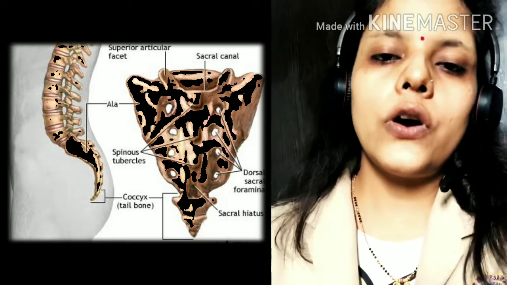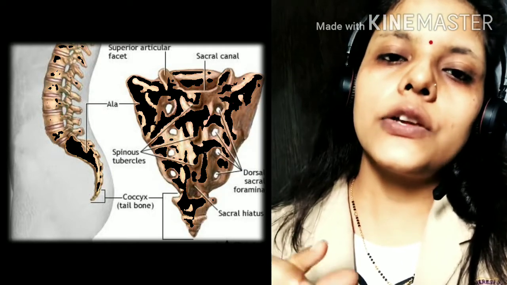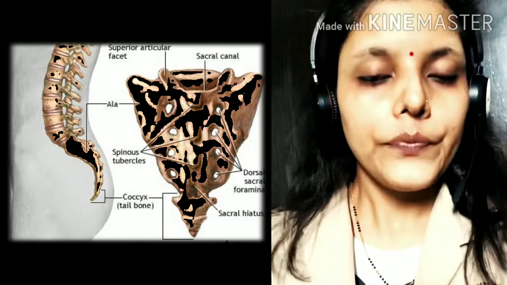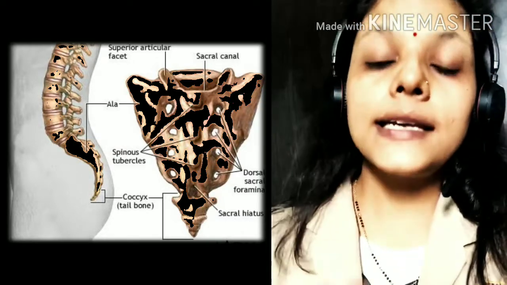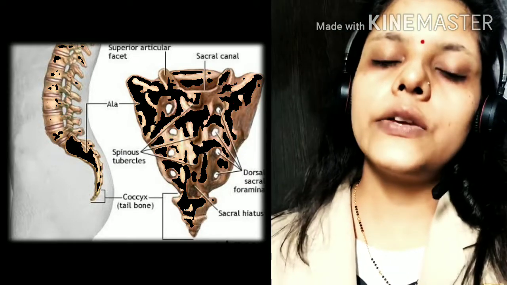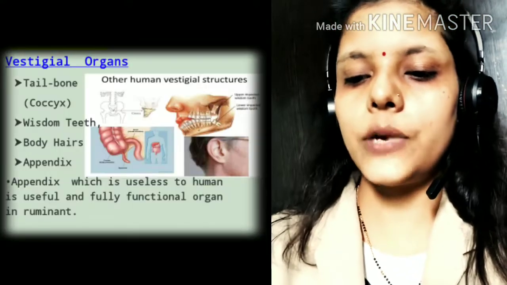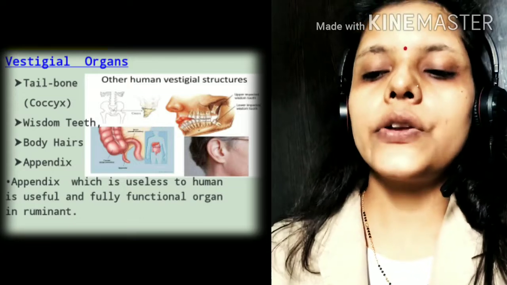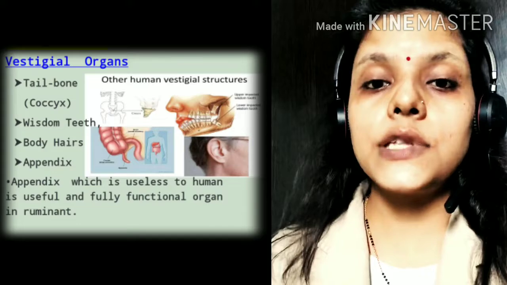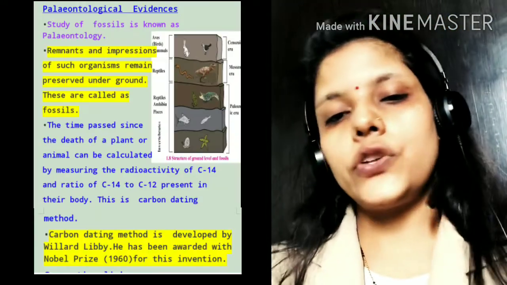The last portion of the backbone is known as the coccyx, which is useful in monkeys because it will grow and convert into the tail. We have seen that monkeys have a tail, but humans do not have a tail, so it is useless for humans. Then wisdom teeth and some other organs, which are useful for some other animals, some other organisms, but are useless for us. Next point is paleontological evidences.